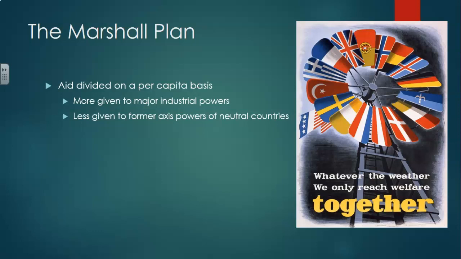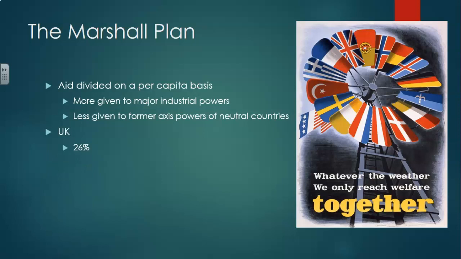And this is because if you get the industrial powers of Europe up and running once again, it's going to allow them to support other countries in Europe. The economy will be strong, and together they're going to get going and really start taking off. You can see that again in this cartoon right here. Whatever the weather, we only reach welfare together. So we've all got to stick together. The United States is going to be the glue that's holding Europe together at this time period.